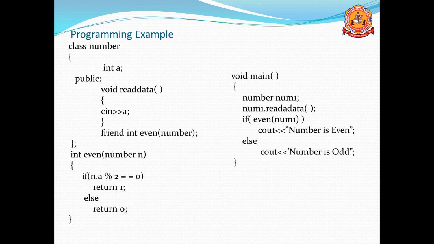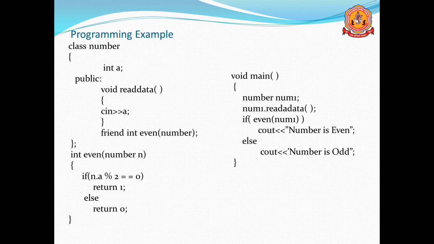Here is a programming example. Here two functions are declared. One is readdata and the other is the even function. Readdata is a normal function and even is a friend. While declaring, I used friend for even, then I use the argument as number. Number is the object type. Then in even(number n), one object is created. When you access a, which is a member of the class,